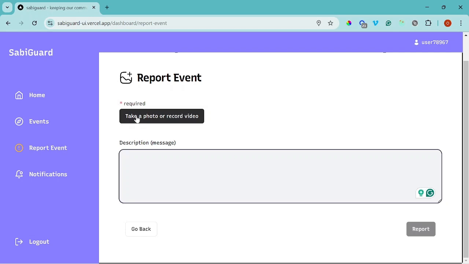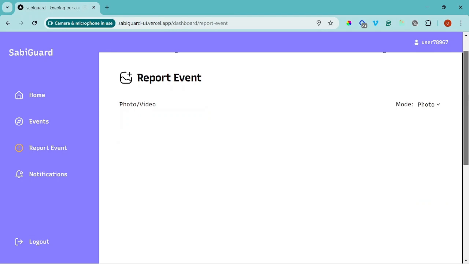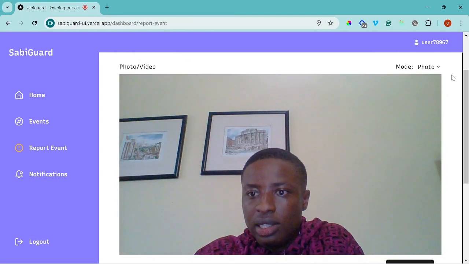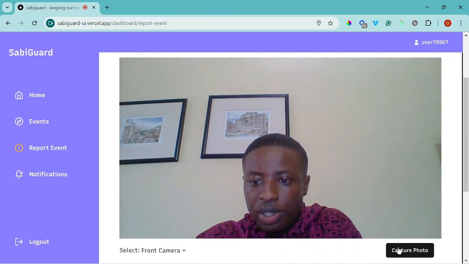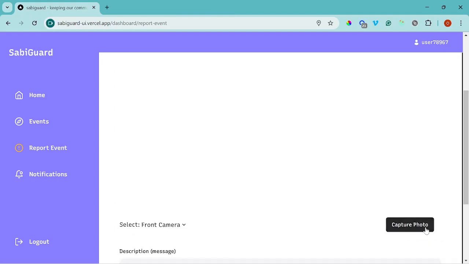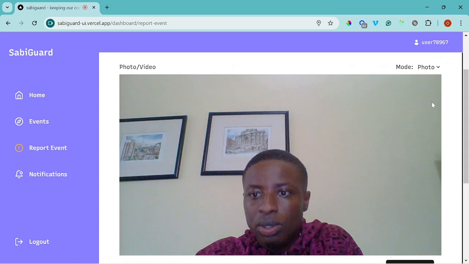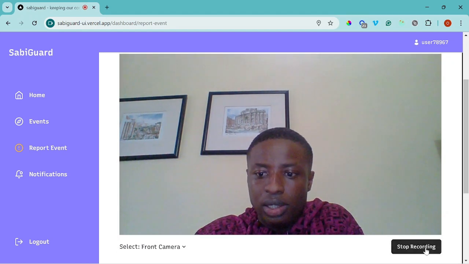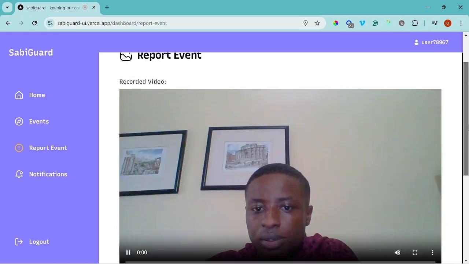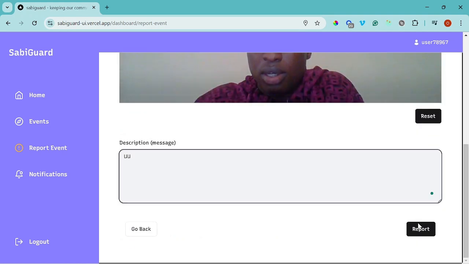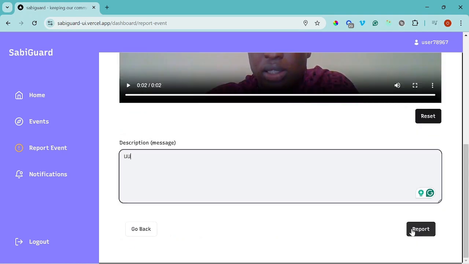This is very, very important. The user needs to record that particular event. For instance, now, as you can see, I can capture a picture, right? Another thing, let me reset. I can also record myself, like a video of this particular event, and stop recording. Very simple, and after everything, the user can then report the event.